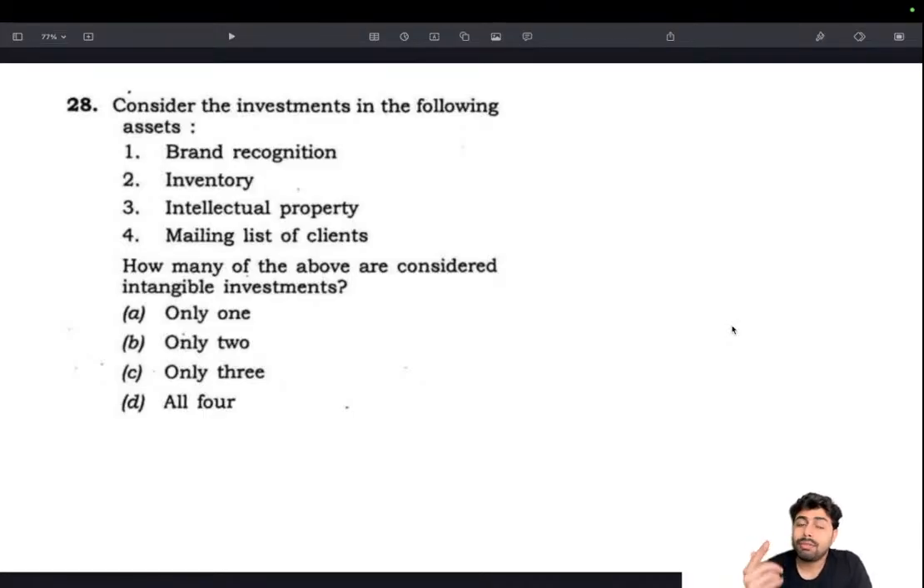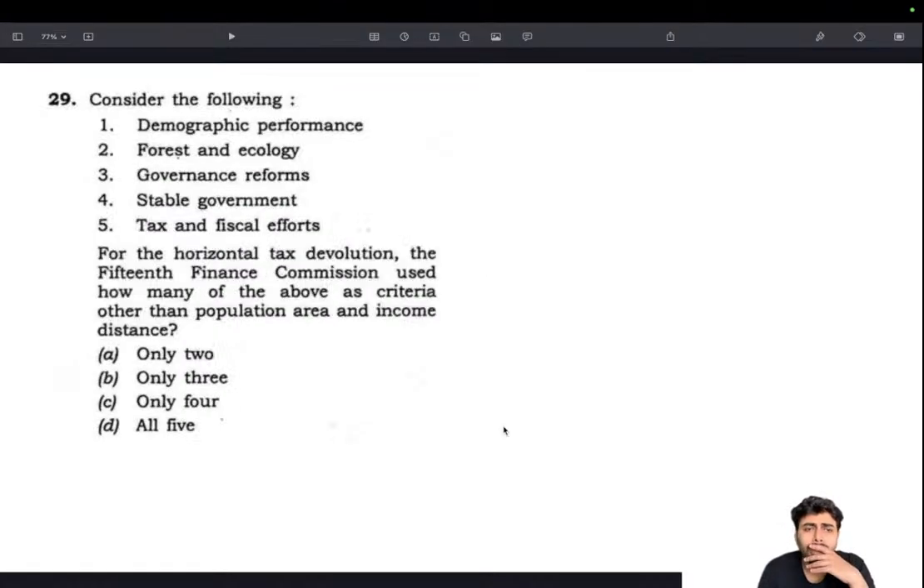Some people might have confused this mailing list of clients, assuming it to be a paper or something of that sort. So don't confuse it. Anything that is digitally stored, like intellectual property, is also like a digital solution. So things like that are intangible only. When it comes to things like inventory, where raw material, finished good, things like that are there, they are called tangible investments. Moving on.